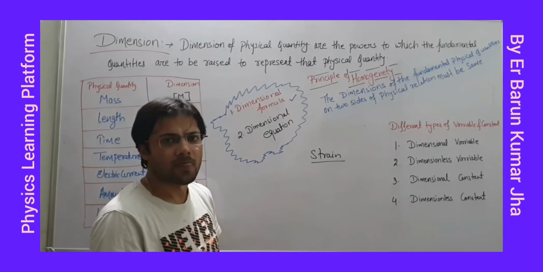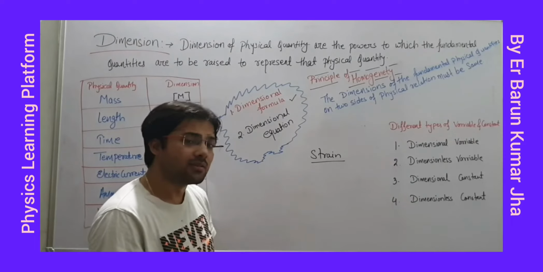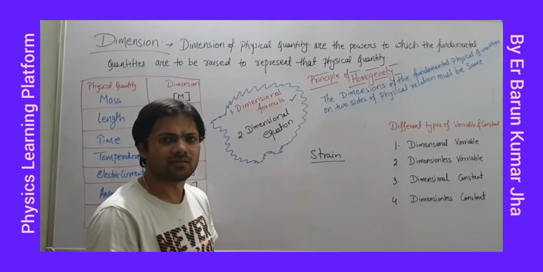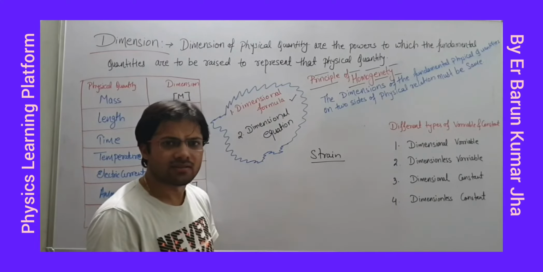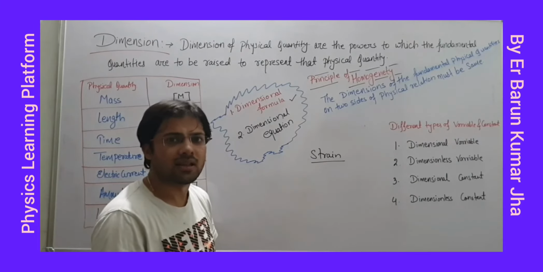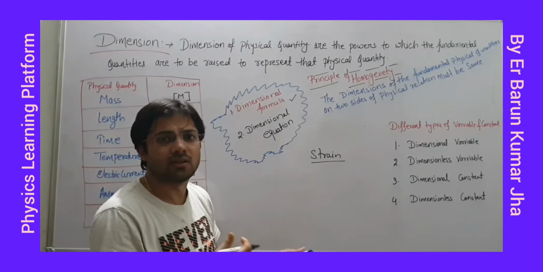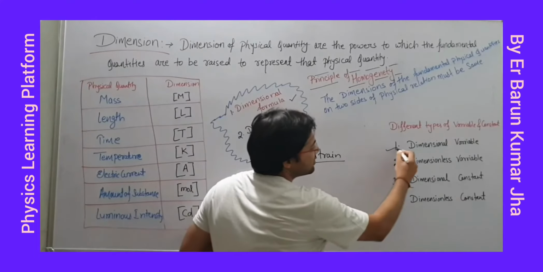So there will be no unit, no dimension. Fine. Similarly, angle. Angle is what? Dimensionless. Fine. But they are variable. Theta is dimensionless, but theta can be 0 degree, 2 degree, 3 degree, 4 degree, 10 degree, 20, 30 degree, 45 degree. Yes or no? Fine. This is one, this is another one.